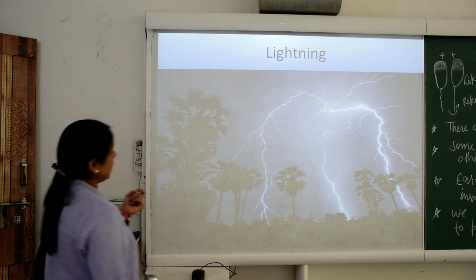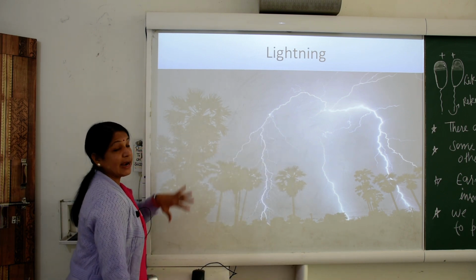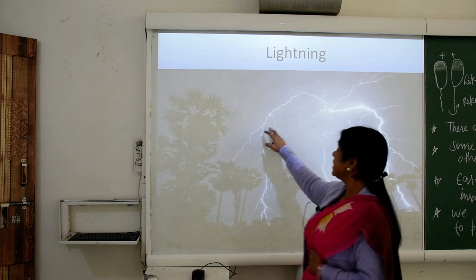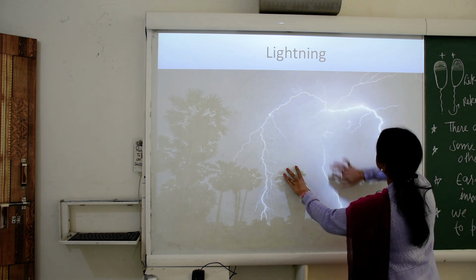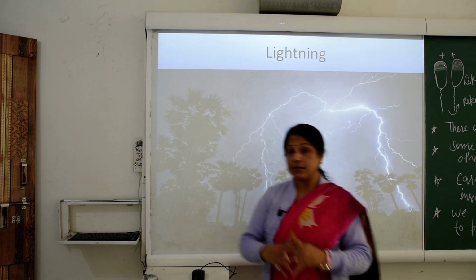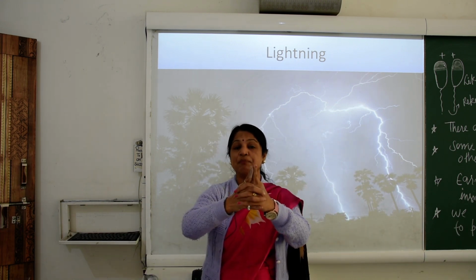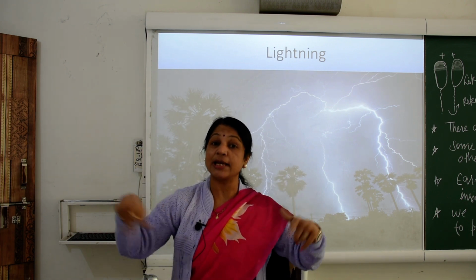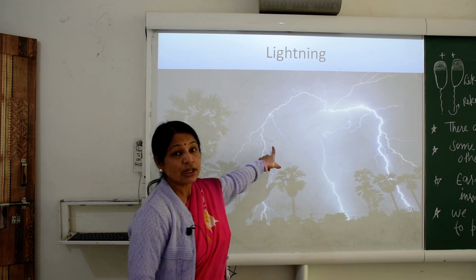What is lightning? Can you recognize this picture? This shows lightning. Children, as we know, here the only thing we see is the lightning. In this picture there is the flashing light. But there is one more thing that you can't see, only the sound, which we can hear. Why, children?